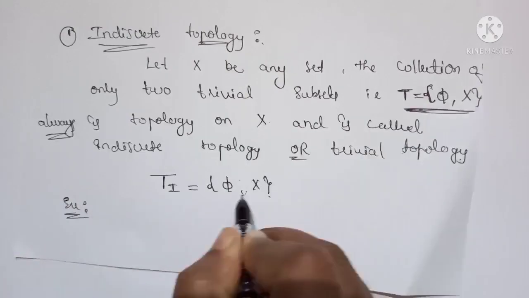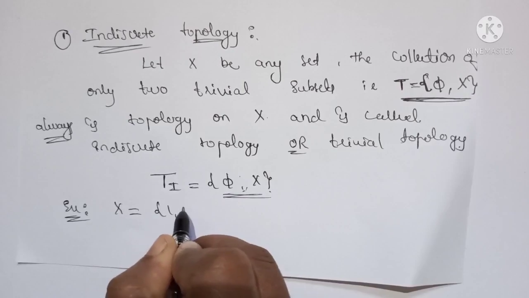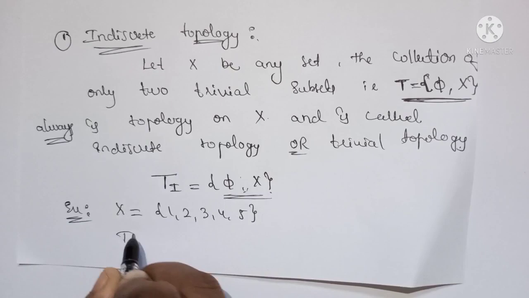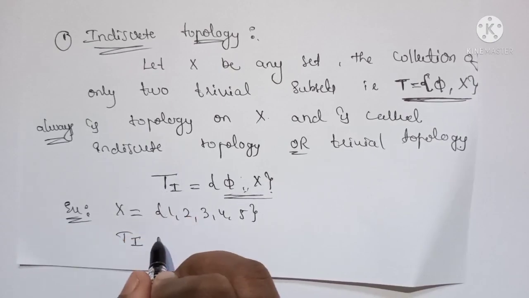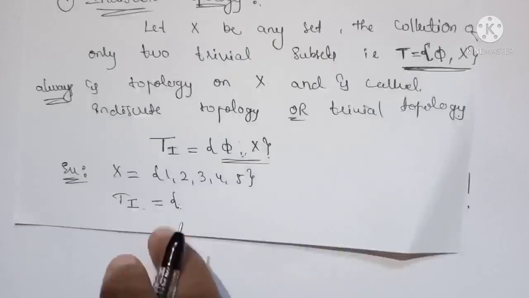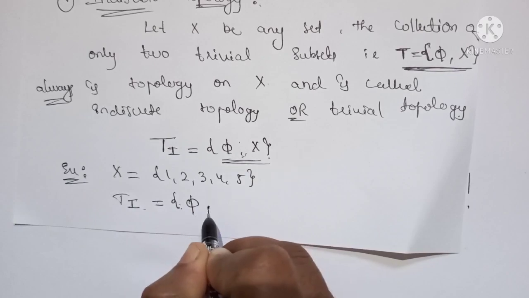Okay, so we want to give the example for this one. For any set this will always be the same. Let us consider a set X having 1, 2, 3, 4, 5, then T_I, that is the trivial topology on X, is phi itself, that is the null set, and X itself.